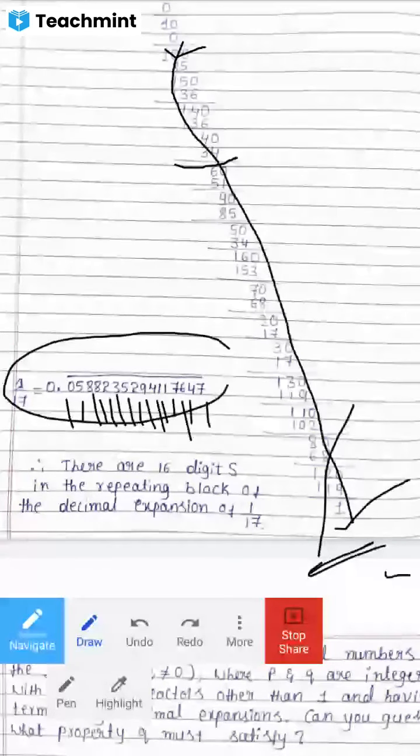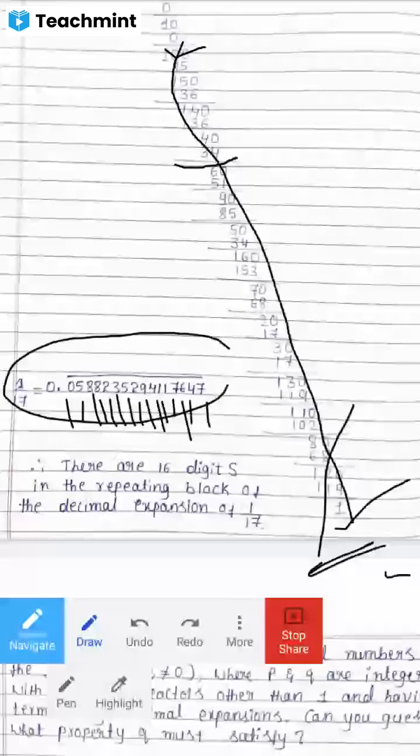So what is your answer? There are 16 digits in the repeating block of the decimal expansion of 1 by 17. So this is the answer for this question. Very simple actually. We just perform normal long division. When it starts repeating, that is when we stop and count the number of digits in the repeating block. So we get the answer as 16 digits.